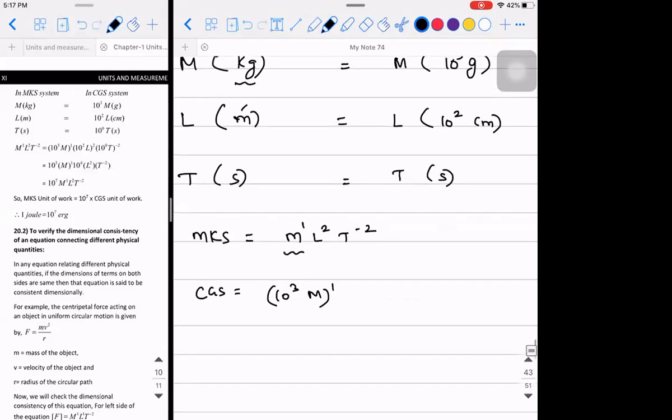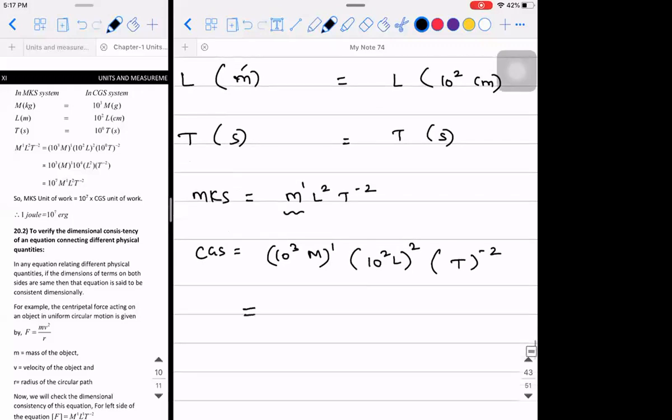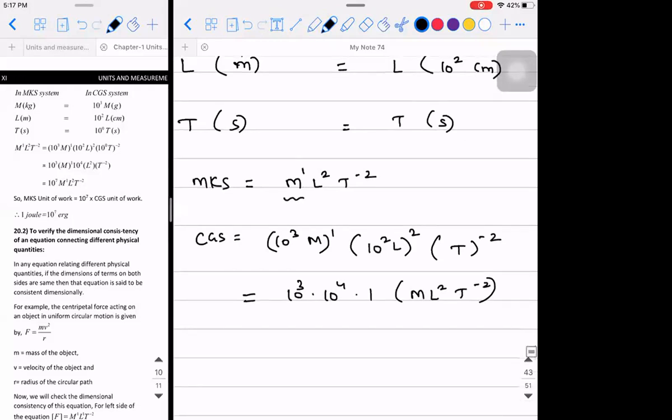Right. So 10 power 3 into mass power 1, L is 10², L the whole square. Time is T only, so T⁻². So this will be 10 power 3 into 10 power 4 into 1 ML²T⁻². You're able to understand this?